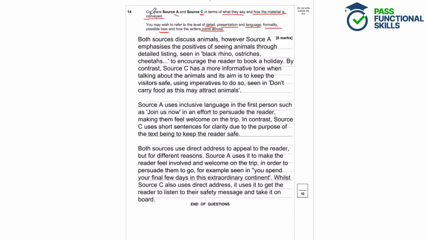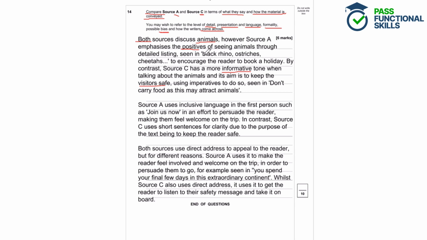So here we can see that the student is comparing the sources because they've used that keyword both. Both sources discuss animals. And we are addressing what they say. They're talking about animals. And source A is emphasising the positives of seeing them, whereas source C is informing people in order to keep them safe from the animals.